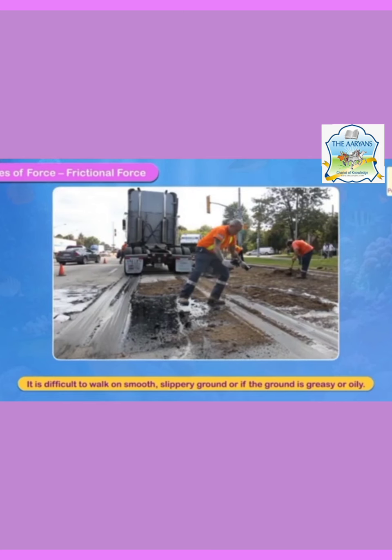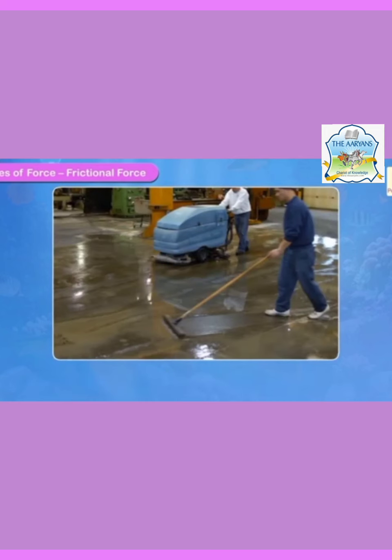Why is it difficult? Because the presence of oil or grease reduces the frictional force. That's why it is very difficult to walk on a slippery or greasy surface.